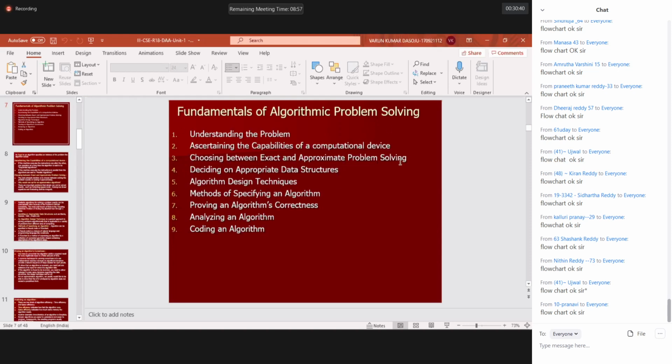So are you clear about this flowchart and pseudocode example? Can you please give me a quick reply? What is pseudocode? The pseudocode example, is it clear to you? I'm just waiting for the reply.